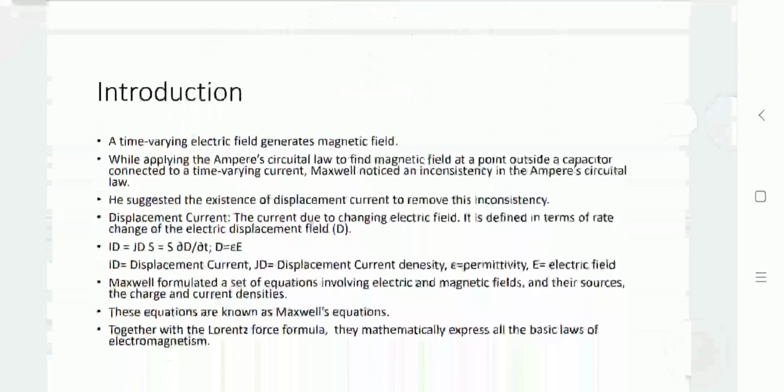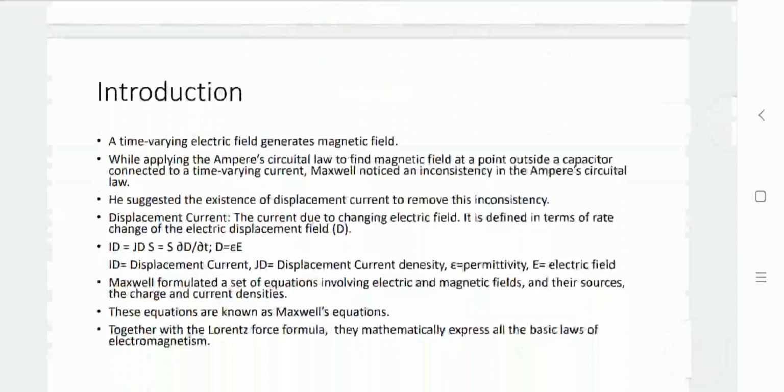Here, as we know, with the charge carrier, an electric field exists, and while these charge carriers are moving, a magnetic field is generated along with their movement. Based on Ampere's circuital law, a magnetic field exists at a point outside the capacitor also, if it is connected with a time varying current.